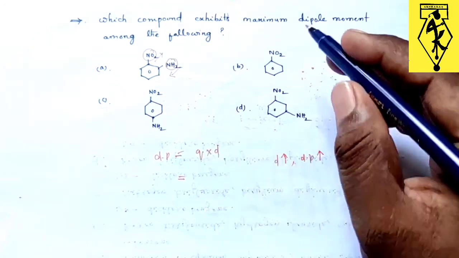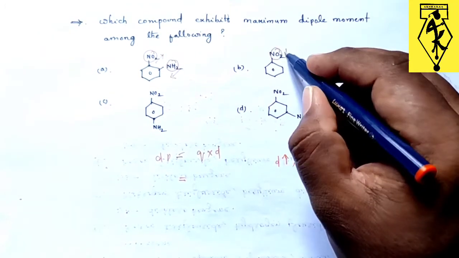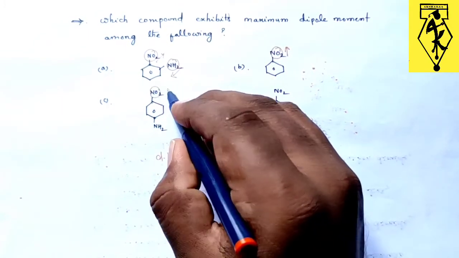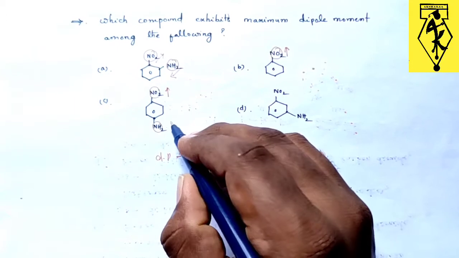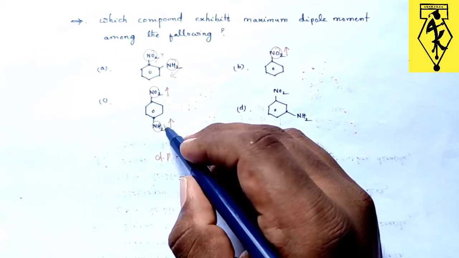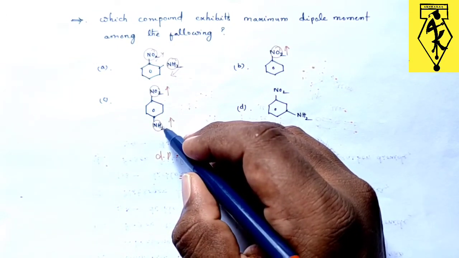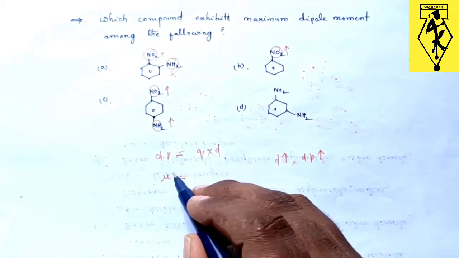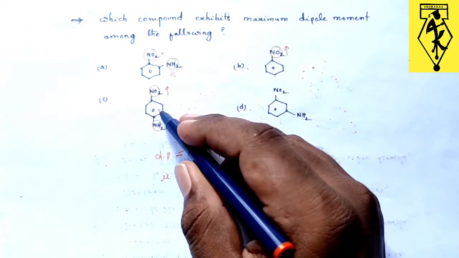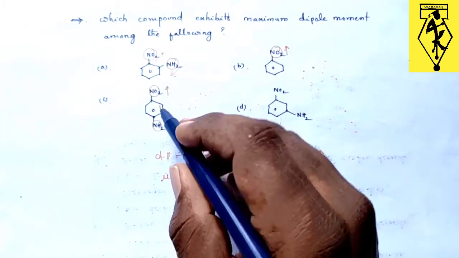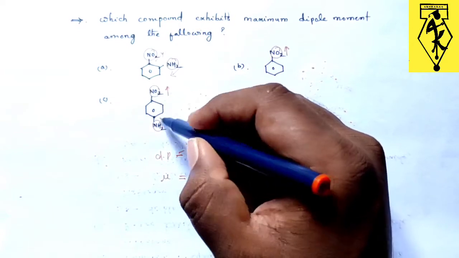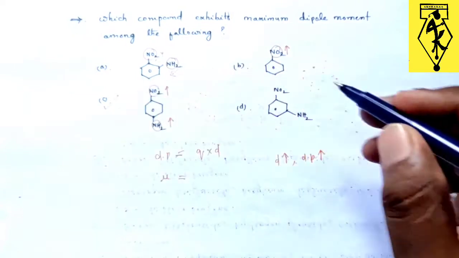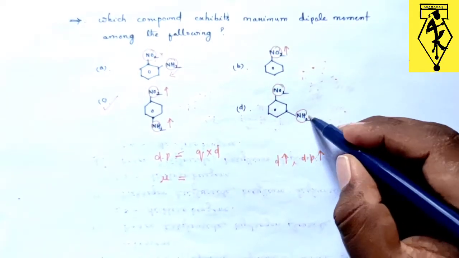If we observe here, we have only the NH2 group, and this is the movement of electrons. In case of option C, this is the movement of electrons and NH2 will act as an electron donating group, so towards the ring it will donate electron density. So these two can be added to get the dipole moment. The dipole moment will be maximum in case of C. Why? Because here the charge separation between the two opposite charges is more. So option C will be correct. Here they are both present in the meta position.